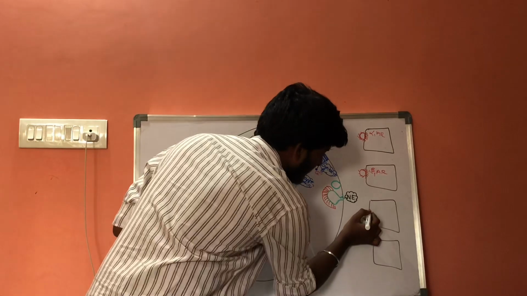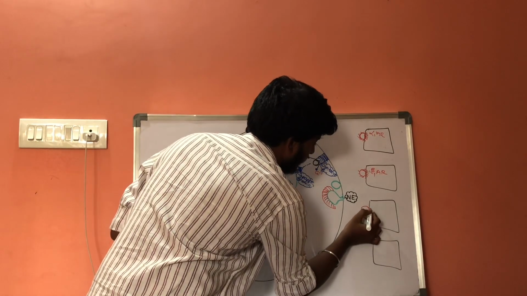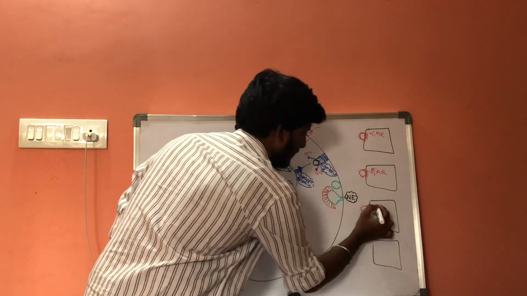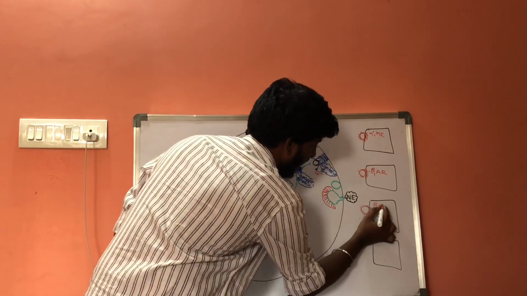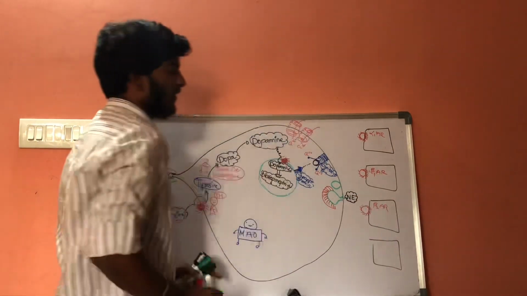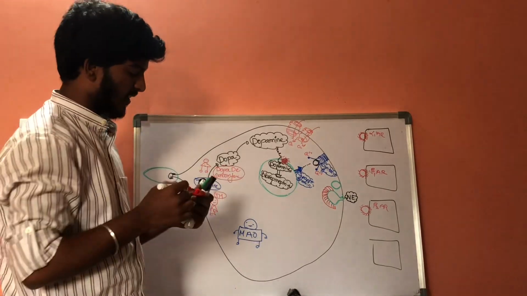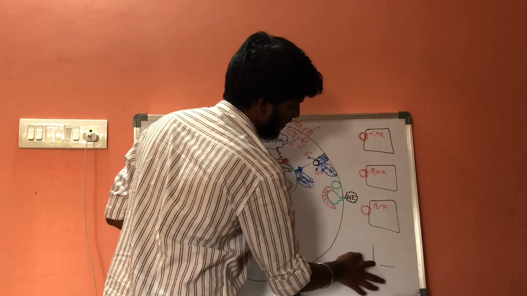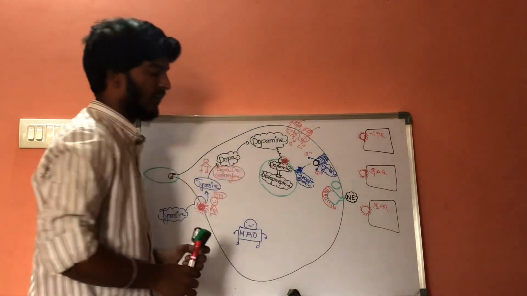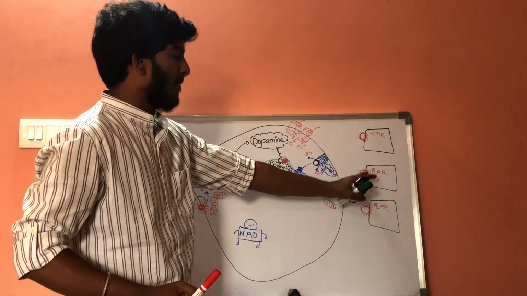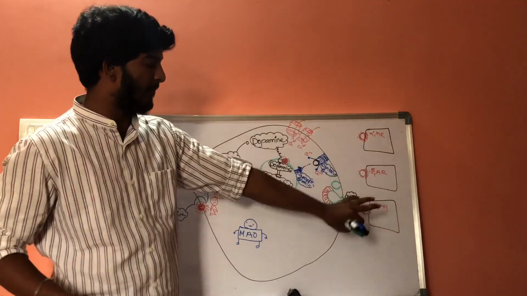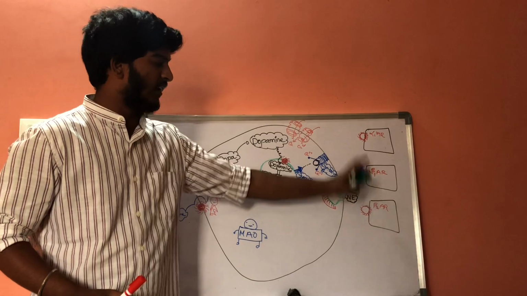And there is another receptor that is called beta-2 adrenergic receptor. Now, there is another receptor that is beta-3. Beta-3 is nothing but a modification of the beta-1 receptor. Now, alpha-1, beta-1 and beta-2 receptors are present on the targeted tissues.